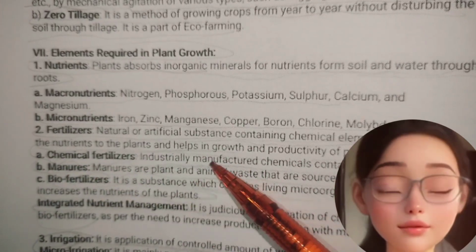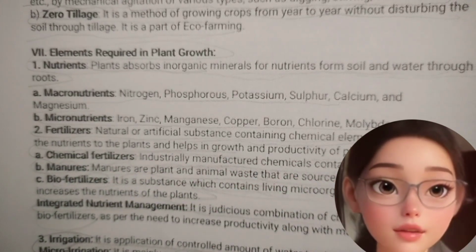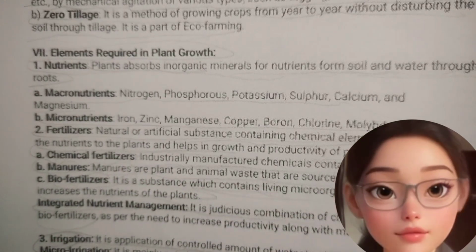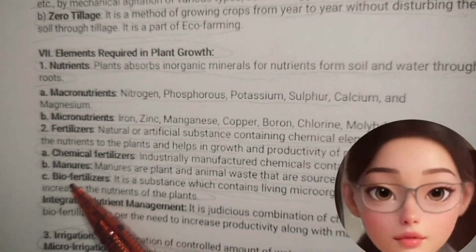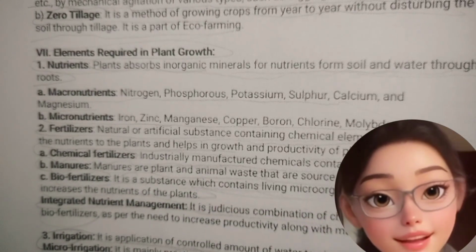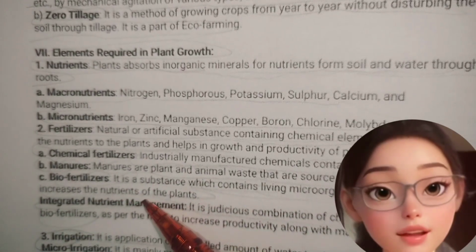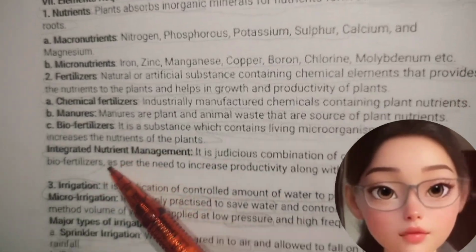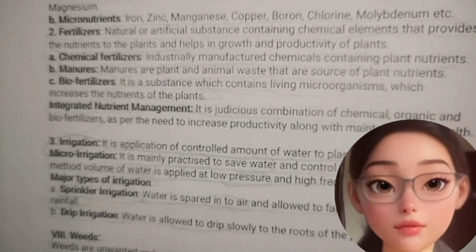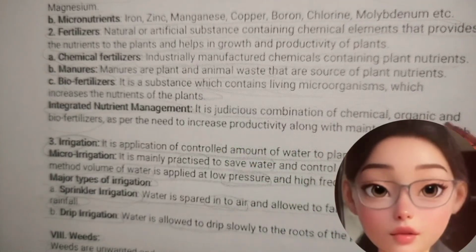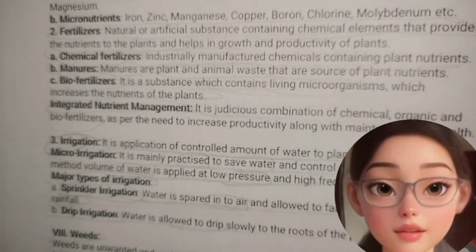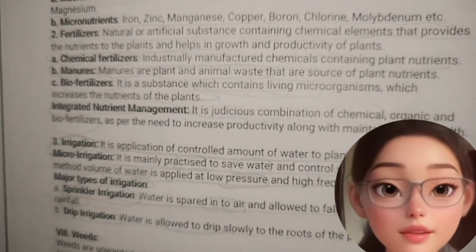Chemical fertilizer: industrially manufactured chemicals containing plant nutrients. Manures are plant and animal wastes that are a source of plant nutrients. Biofertilizers: a substance which contains living microorganisms which increase the nutrients of plants. Integrated nutrient management: a judicious combination of chemical, organic, and biofertilizers as per the need to increase productivity along with maintaining soil health.